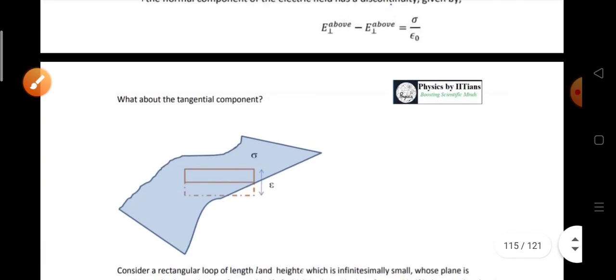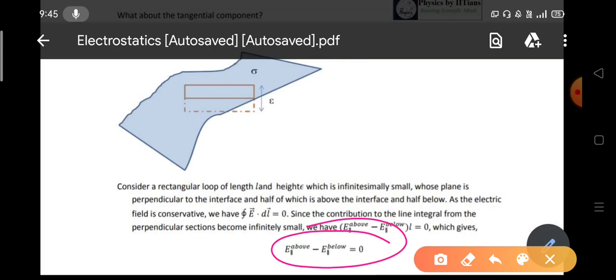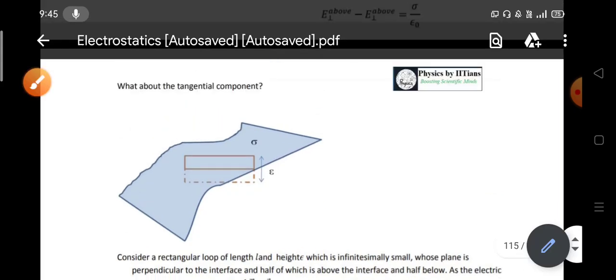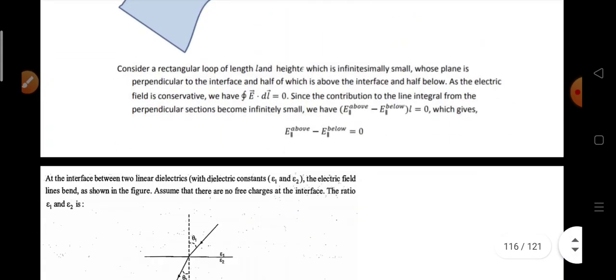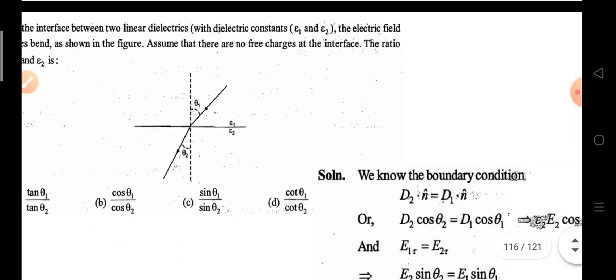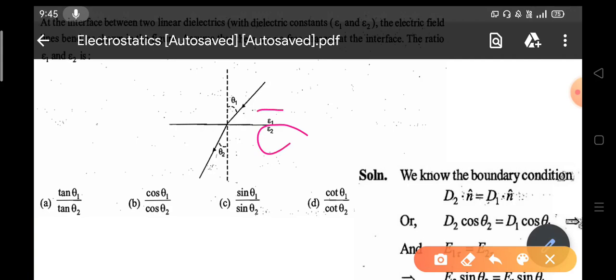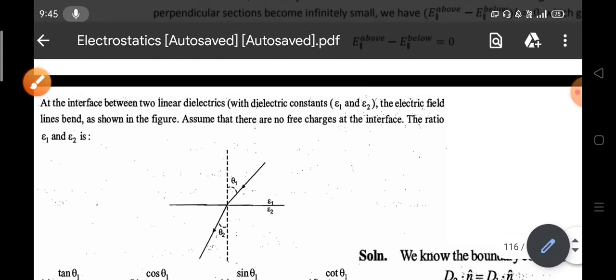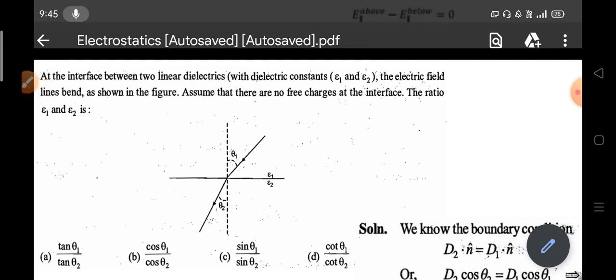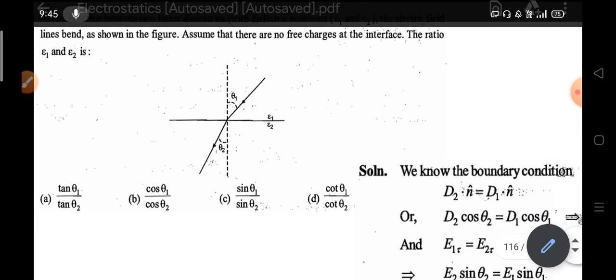And if we consider the tangential component, the tangential component of the electric field is 0 across the boundary. So the tangential components of the electric field will be continuous, whereas the normal components of the electric field will be discontinuous. Let us take an example by solving a problem. The question is: at the interface between two dielectrics, one with epsilon 1 and another with epsilon 2, that are dielectric constants, the electric field lines bend as shown in the figure. Assume that there are no free charges at the interface. What is the ratio of epsilon 1 and epsilon 2?